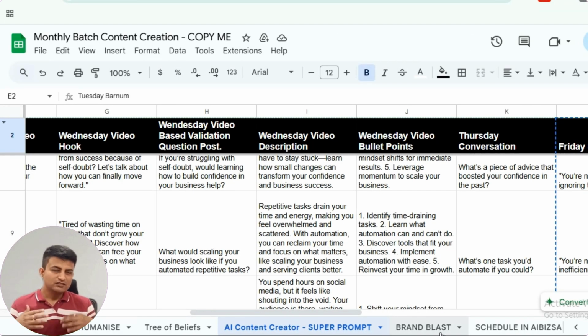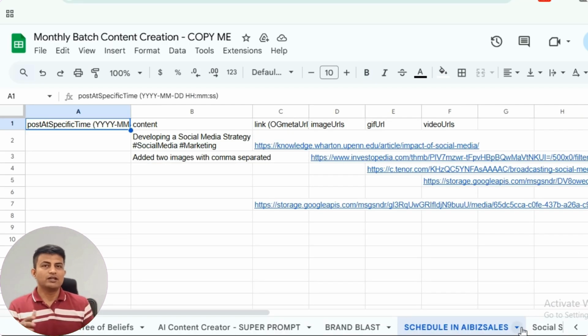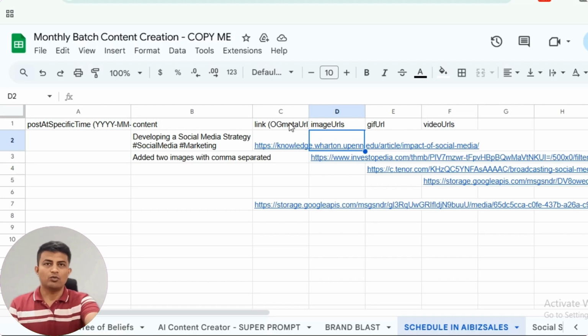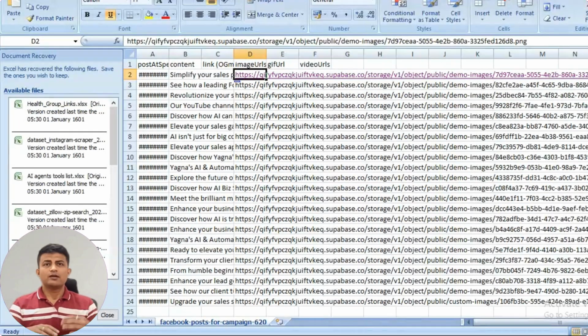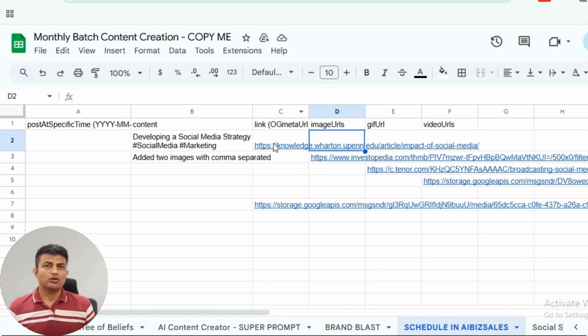So if you see here, this is the batch content creation, and this is the schedule in AirBiz sales format where we will copy paste all these links here: images, GIFs, all these links. Once we have all the links pasted here, maybe we have generated them from different places like Brand Blast or something. We copy paste the links here, we copy paste the content here, and if we do not have images, we paste only text here. So in this way we schedule it.